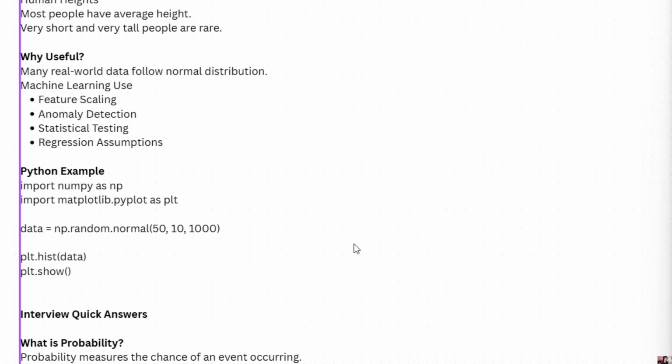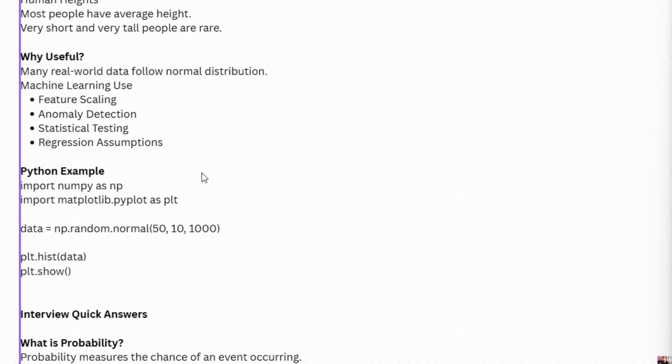Anomaly detection means detecting unusual values, outliers. For example, average salary. What does anomaly detection mean? Detecting unusual values. For example, we take an average salary of 50,000, and someone else earns 1 lakh, and this may be considered an anomaly.